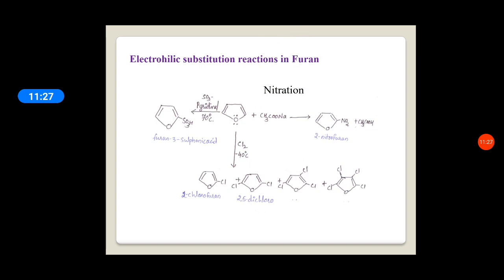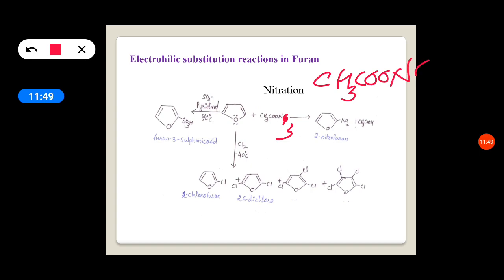When furan is treated with, I have written here sodium acetate, but it should be sodium nitrate, NO3, here it is NO3, CH3COONO2, acetyl nitrate. So when furan is treated with acetyl nitrate, it gives 2-nitrofuran.